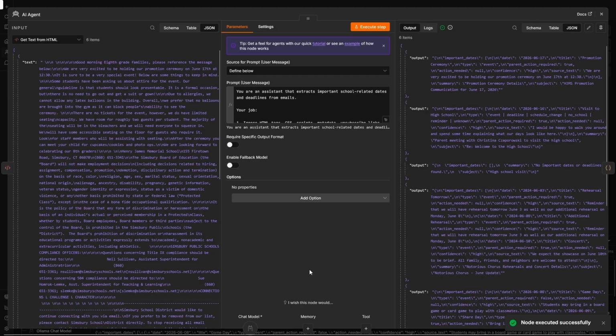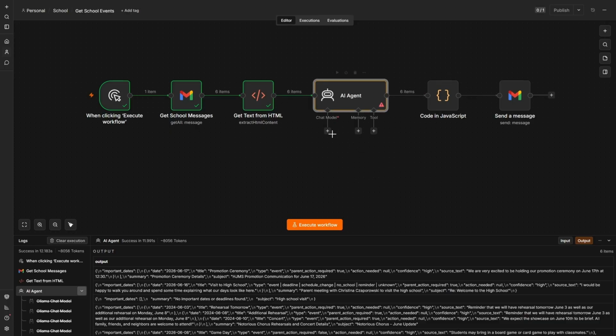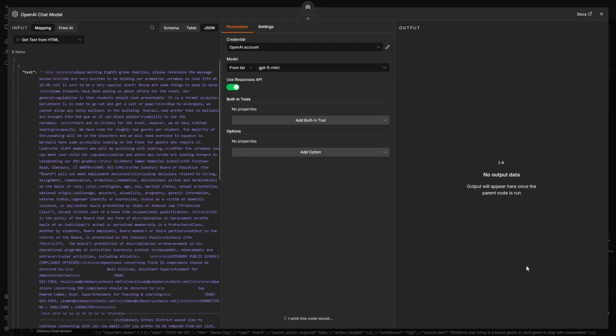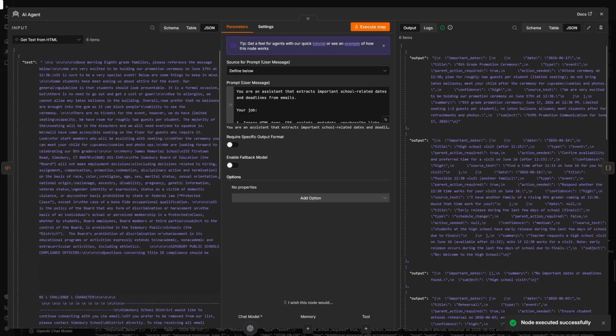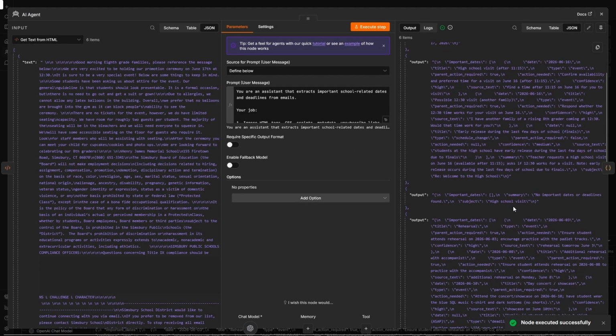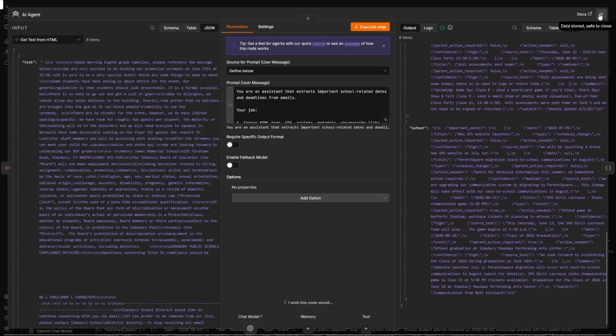We got our data, but one thing you may notice here is that this is not properly formed JSON. What's happening is that I'm actually running out of memory on my local Ollama instance trying to run this. So I'm going to switch it over to OpenAI, connect it to my OpenAI account, and then go ahead and run it again. Now we see that we have fully formed JSON. So OpenAI was able to handle this much better than a local Ollama. And that's the great thing about this solution.